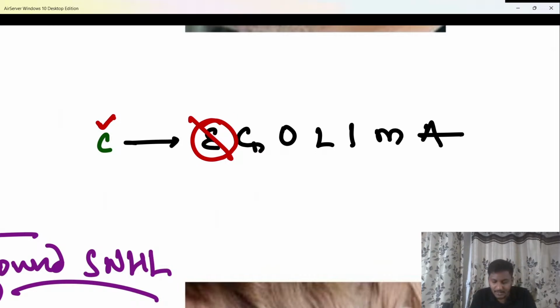So that's a condition, beta, which should be fulfilled for a cochlear implant surgery: the eighth nerve of the patient should be absolutely normal. Then only the signals can be carried, and then only a cochlear implant surgery can be useful. But if I say the eighth nerve has been damaged, will a cochlear implant surgery be useful?